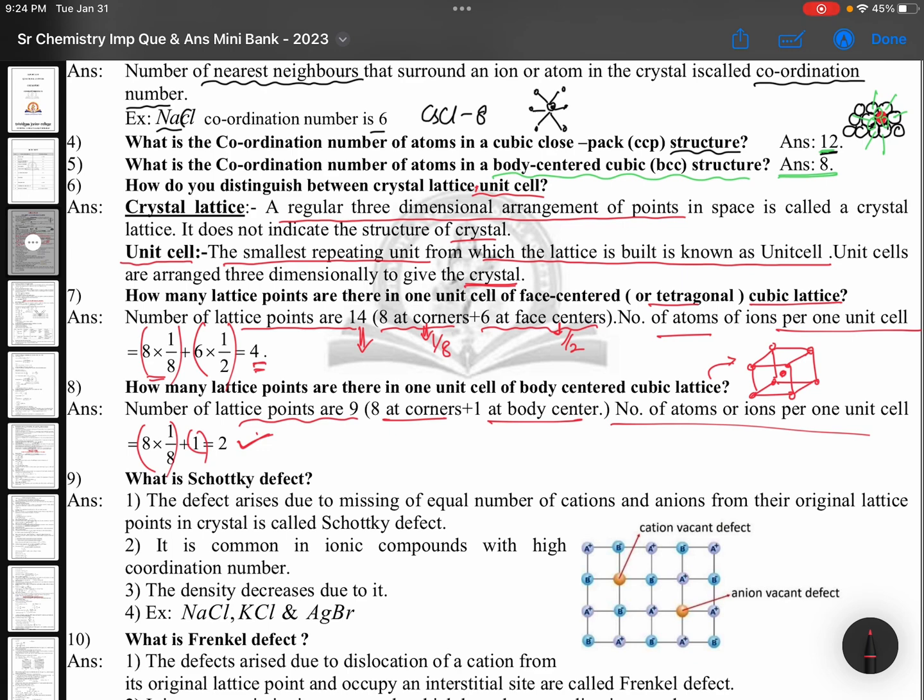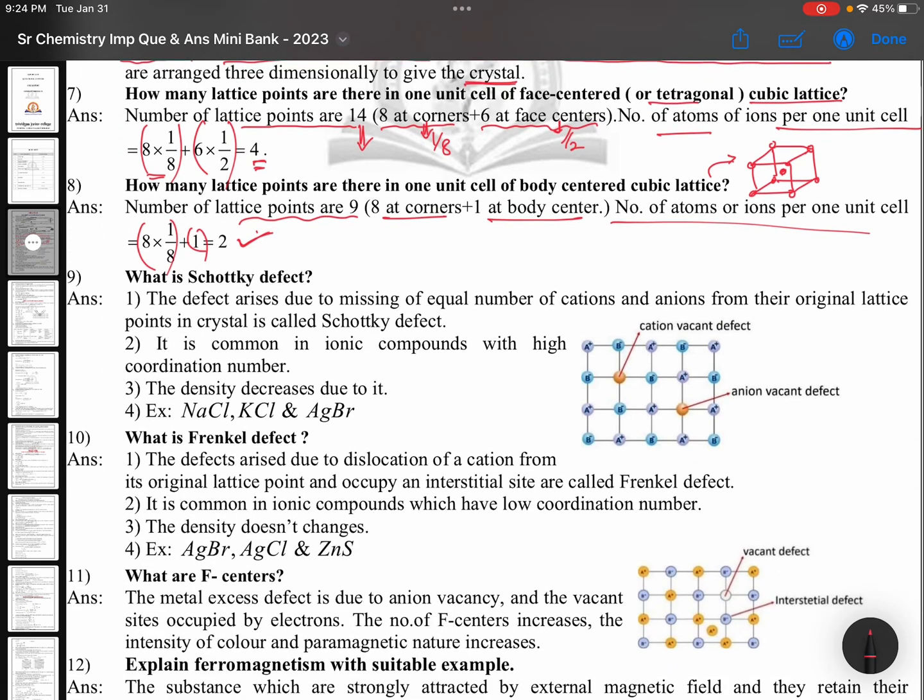Now, what is Schottky defect? Schottky means, simply remember, Schottky and Frenkel. Frenkel means dislocation. Dislocation means it is there only, but location changed. Schottky means completely missing. Okay, now come to this.